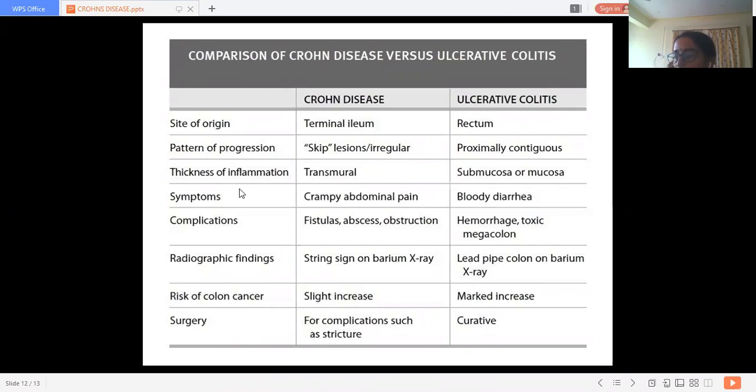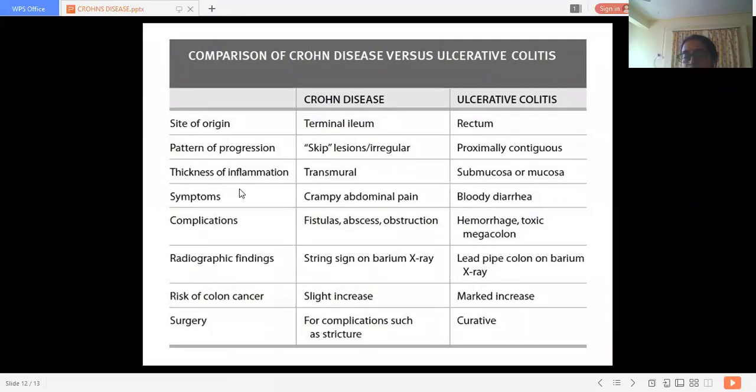Then muscular shortening of the colon is seen in ulcerative colitis. In Crohn's disease, there is fibrous shortening. Fibrosis is much more in Crohn's disease, so fibrosed shortening is much more common there. In ulcerative colitis, the muscularis coat gets retracted or inflamed and the shortening is because of that. So we call it muscular shortening in ulcerative colitis, and fibrosed shortening in Crohn's disease.